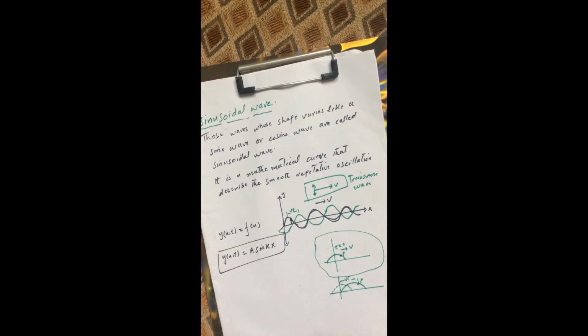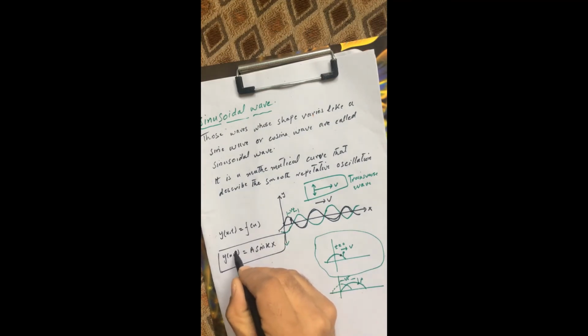This is the sinusoidal function at time t equal to 0, because we consider the time t equal to 0.